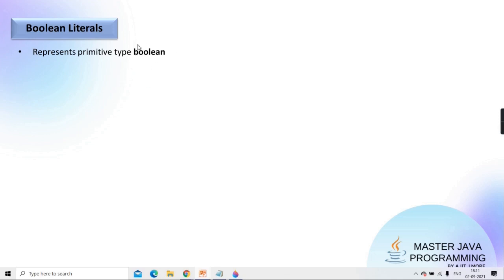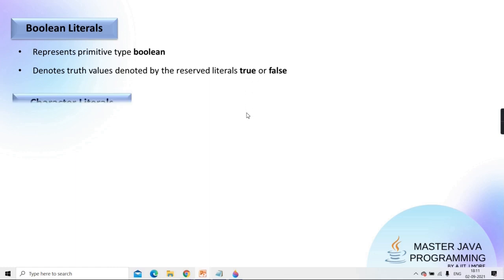But here they have specially created a data type called boolean, and it is used for representing truth values or for checking falsity, that is true or false. But do true and false have constant values? Yes. Are they reserved words also? Yes, they are keywords also. The boolean literals are clear, no need to elaborate too much more on it.